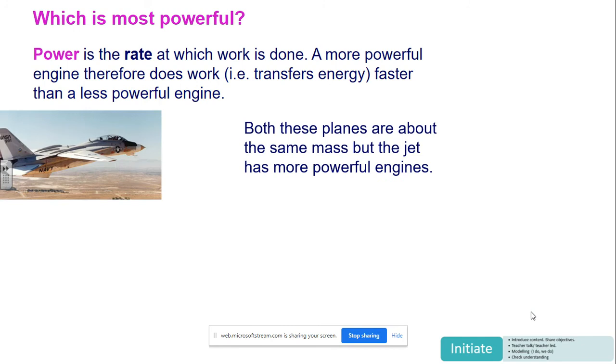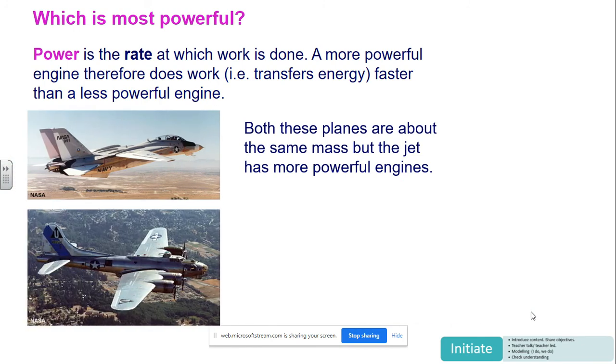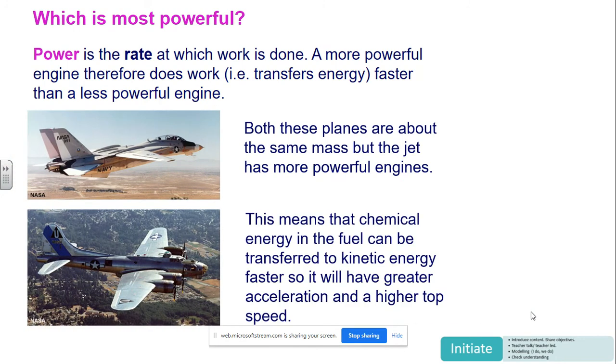And here are some more examples. Here are two airplanes. Which one's most powerful? It's the one at the top. It's a jet engine. It can convert energy much, much faster. And so it will go faster, it will accelerate quicker, and so on and so forth.